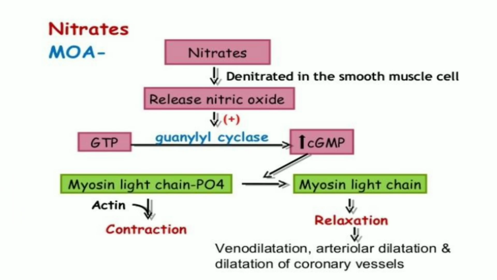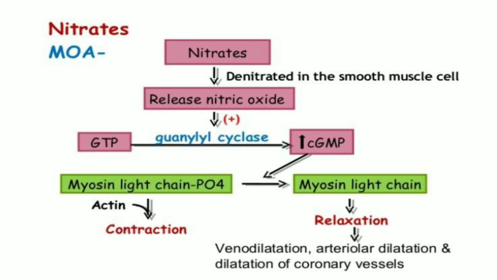Next. Now this slide represents the mechanism of action of nitrates. Let us see. Nitrates get denitrated in the smooth muscles. When the nitrates get denitrated in the smooth muscles, they release nitric oxide. The nitric oxide is responsible for vasodilation. Nitric oxide activates guanylate cyclase.